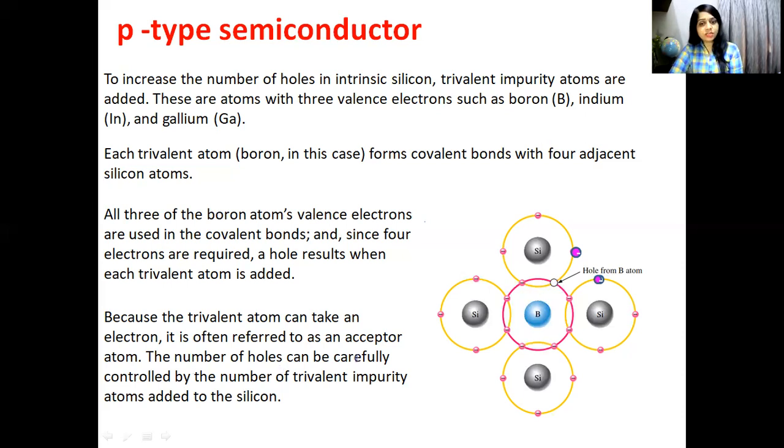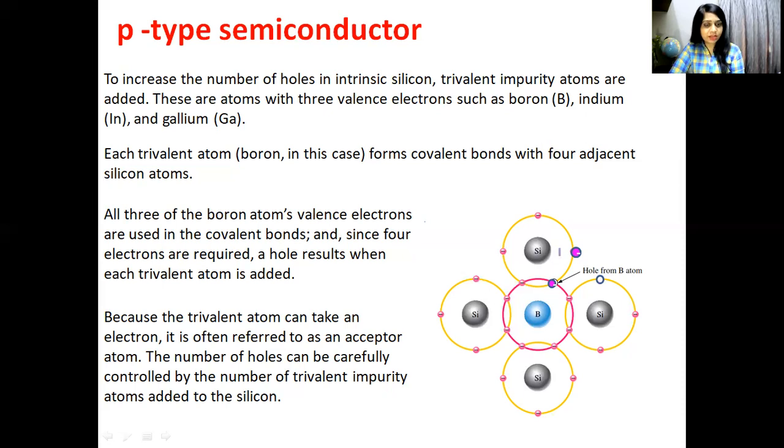The number of holes can be carefully controlled by the number of trivalent impurity atoms added to the silicon. This is a silicon atom and there are 4 valence electrons, and you can see here there is a hole. So what happens? One of the valence electrons from a neighboring silicon atom may transfer to this hole. Now when it gets transferred to this hole, it will create a hole out here.